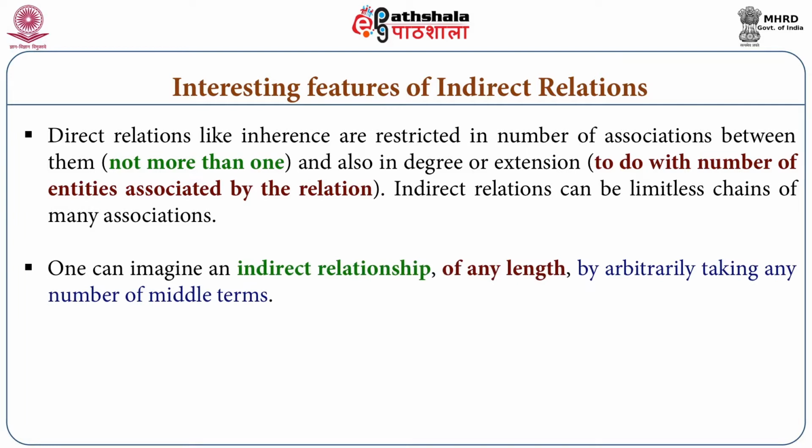You can imagine an indirect relationship of any length, taking any relatum and any relation of any number.